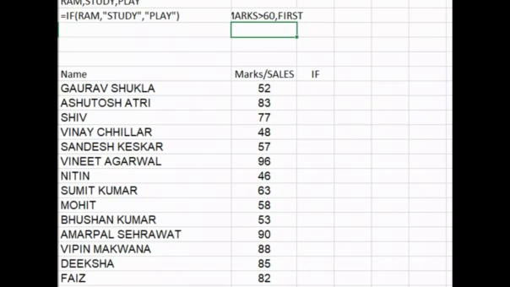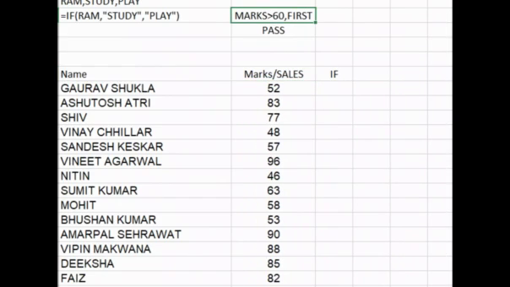We have only two options, first or pass, because we are going to learn only single if, so we couldn't carry the 2 and 3 results here. So basically it is all about if marks is more than 60, it is first, otherwise pass. So our condition is this.